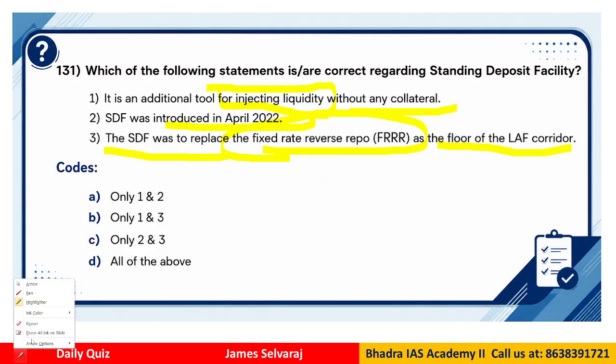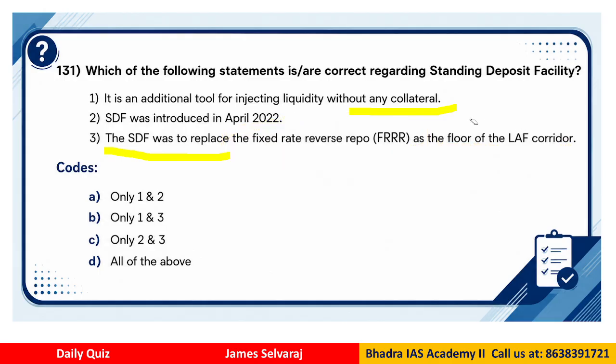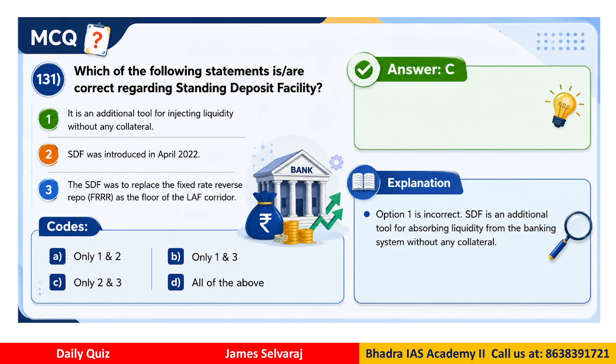So now the question is which of these statements are correct with regard to the standing deposit facility. So the options are 1 and 2, 1 and 3, 2 and 3, all the statements. So if you look at question number 131, the correct answer would be C. That means statements 2 and 3 only. So statement 2 is correct, statement 3 is correct, but statement 1 is wrong. What is wrong? As I told initially, it is not for injecting liquidity, it is actually for absorbing liquidity.